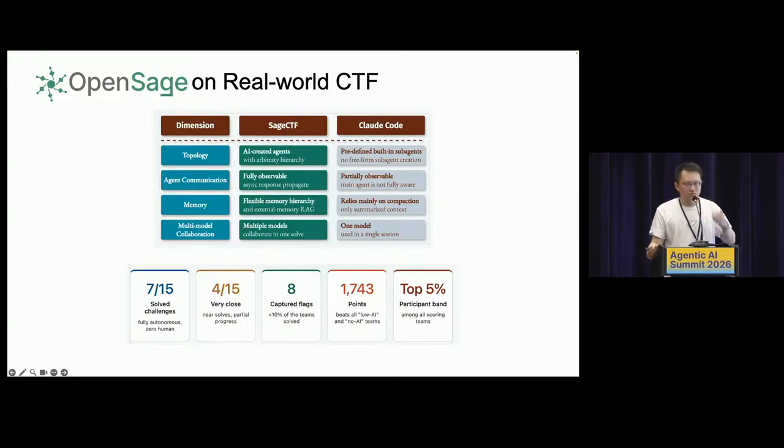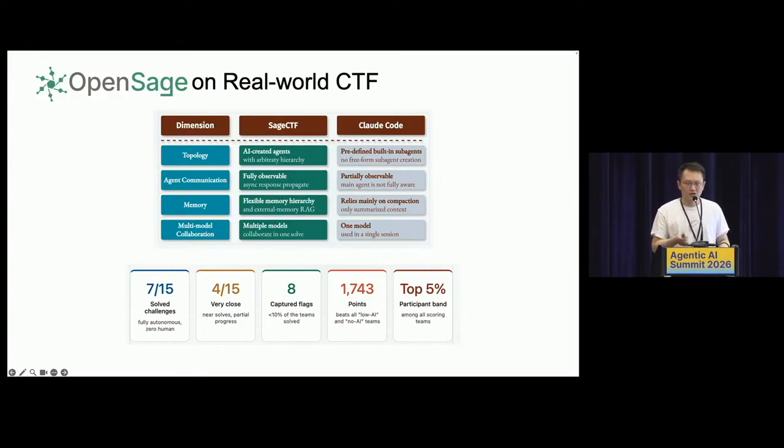Basically, in total, we were able to retrieve 8 flags, which put us in the top 5 of all the teams that ever participated in the game. One statistic I didn't write here, also very interesting, is that OpenSage was able to beat all the teams that claimed they don't use AI or use little AI. Basically, this AI-only agent was able to beat teams of professional hackers that didn't use AI in their competition.